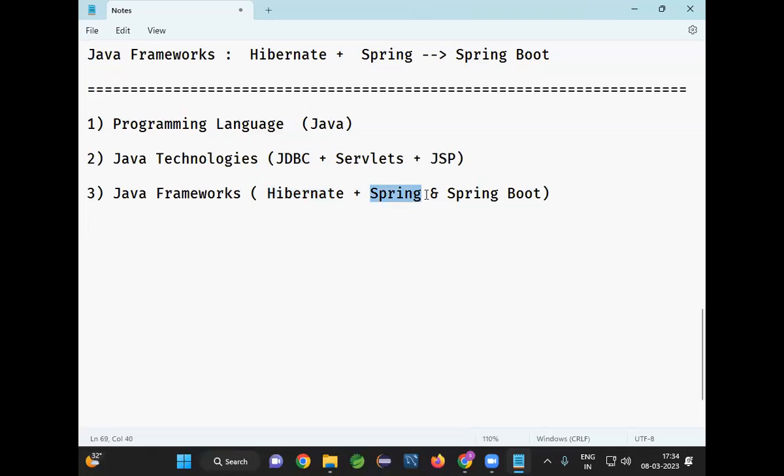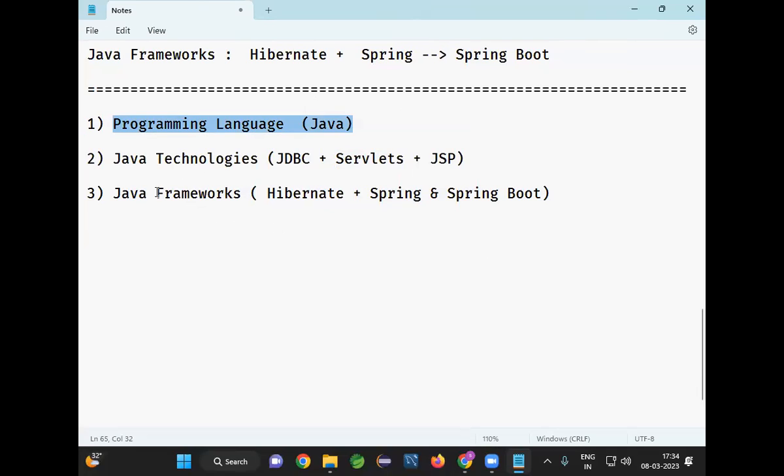We are going to use Spring, and Spring will internally use servlets. So we are going to work with frameworks to develop our project. When we are using the framework, it will internally use advanced Java technologies, JDBC technology, servlet technology, JSP technology, to develop our application. And core Java.